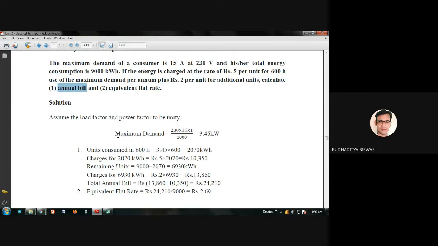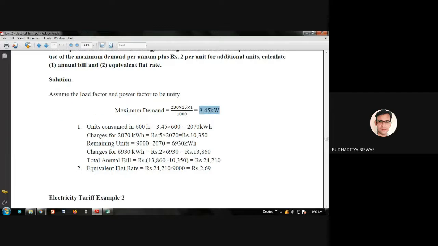So maximum demand is 230 volt, 15 ampere into 1 by 1000. Okay, so this is our maximum demand. It's equal to 3.45 kilowatt. 1 for the power factor, and this 1000 for converting watt to kilowatt. So that's why it is 3.45 kilowatt. This is the maximum demand.